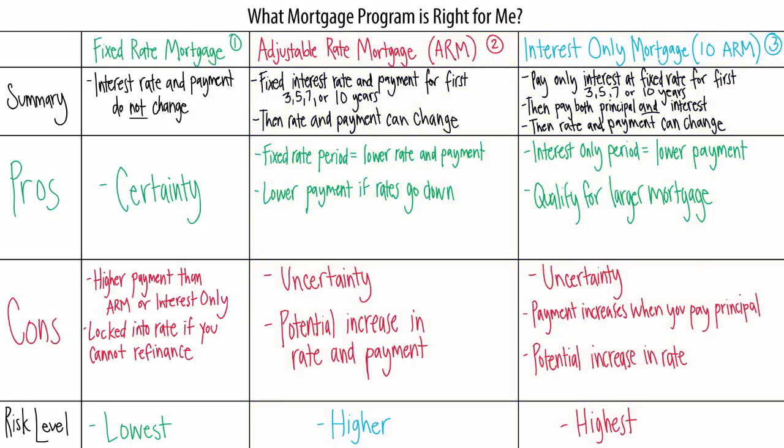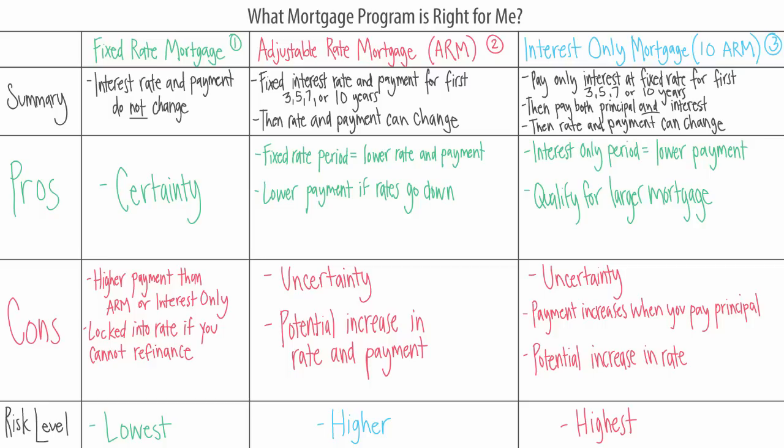So selecting a mortgage really comes down to choosing a program that best meets your financial objectives. Now that you have a better understanding of how each type of mortgage works and the pros and cons for each, you can select the one that is right for you.